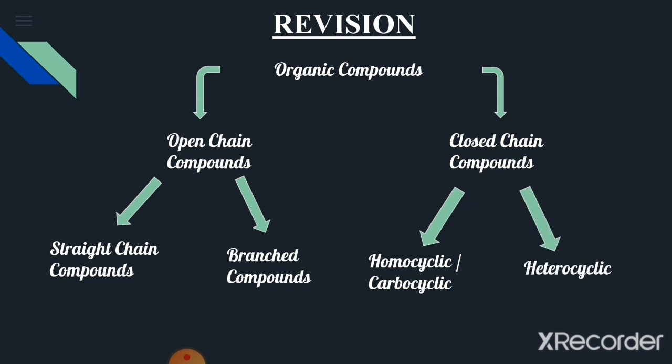Another subgroup of closed chain compounds was the heterocyclic organic compound, whose cyclic ring contains more than one kind of atom. And for heterocyclic compounds, we write the examples of furan, thiophene and